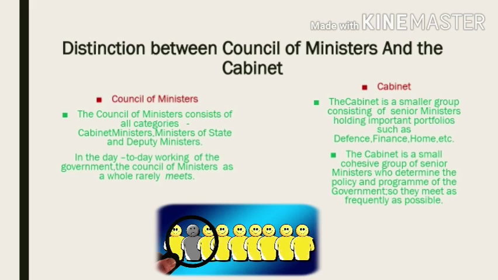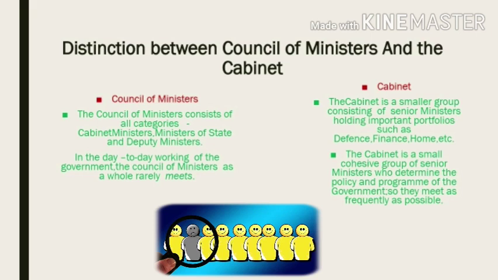The Council of Ministers consists of categories of ministers which are cabinet ministers, ministers of state and deputy ministers, whereas the cabinet is a smaller group consisting of senior ministers holding important portfolios such as defense, finance, home, etc. The Prime Minister may or may not consult the other ministers, that is, the Council of Ministers below the rank of cabinet ministers. In the cabinet, they are the most trusted colleagues of the Prime Minister. The Prime Minister always consults them. The decisions of the cabinet are binding on all the ministers.